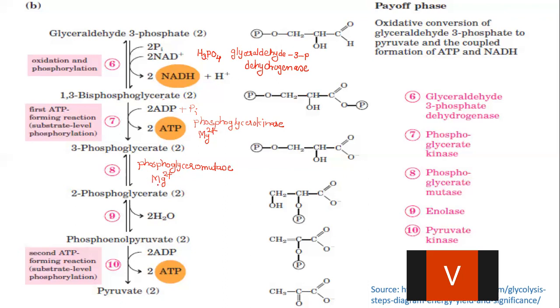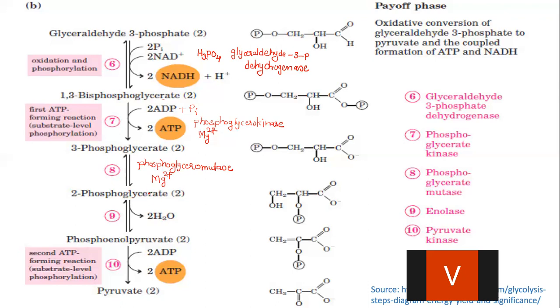Whenever we are writing Mg2 plus, that means Mg2 plus is actually binding to the substrate and this substrate is then binding to the enzyme. So these glycolytic intermediates bind with Mg2 plus to form a complex, and this complex then binds to the active site of the respective enzyme. So 3-phosphoglycerate is converted into 2-phosphoglycerate by the activity of the enzyme phosphoglyceromutase, which involves the presence of Mg2 plus. No energy is formed in this reaction, and there is simply transfer of the phosphate group from the third carbon atom to the second carbon atom.